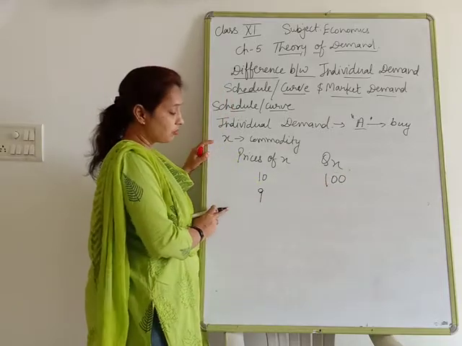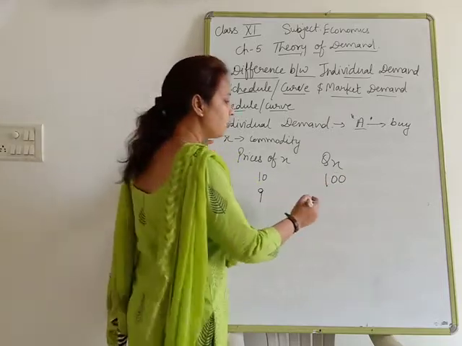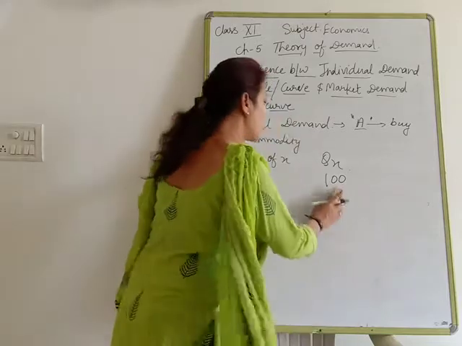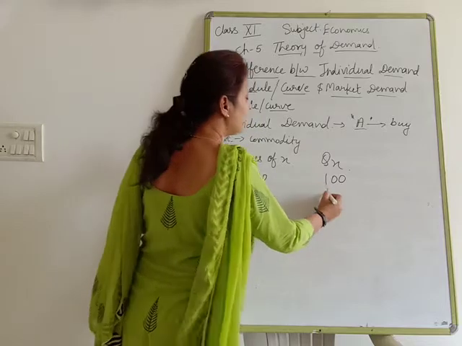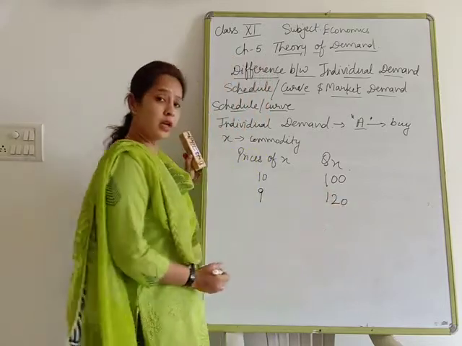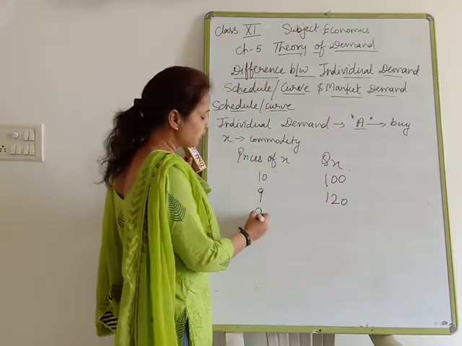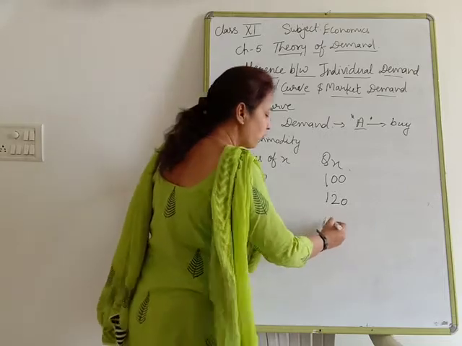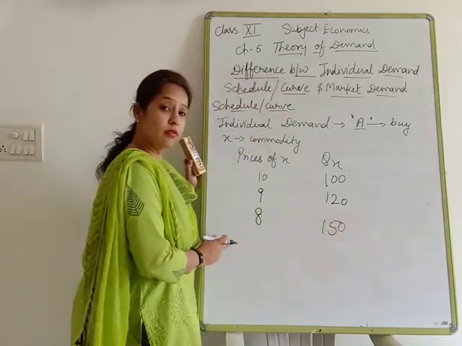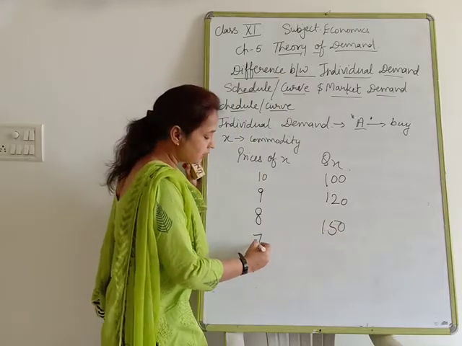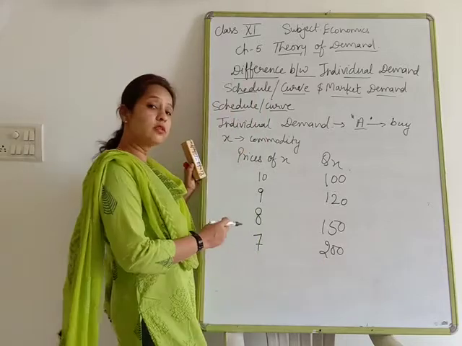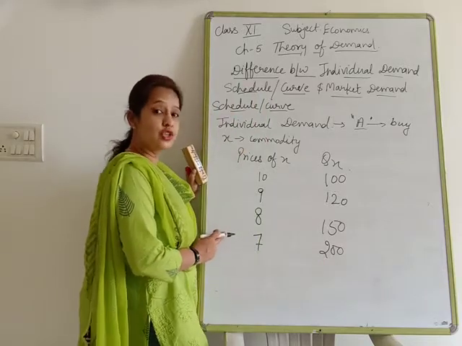If the price of the commodity is 9, then he is going to purchase 120 units of X commodity. Clear? If the price of the commodity is 8, then he is going to purchase 150. If the price of the commodity is 7, then he is going to purchase 200 units. So that is known as the individual schedule.